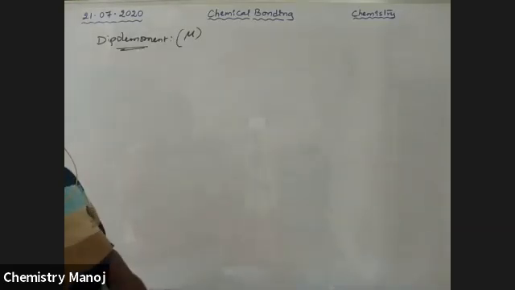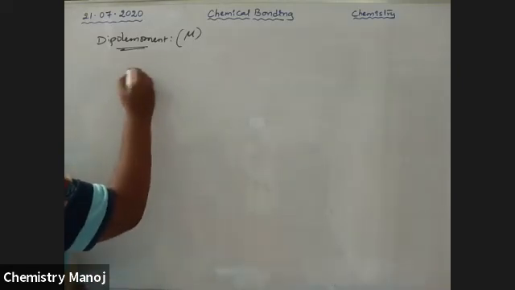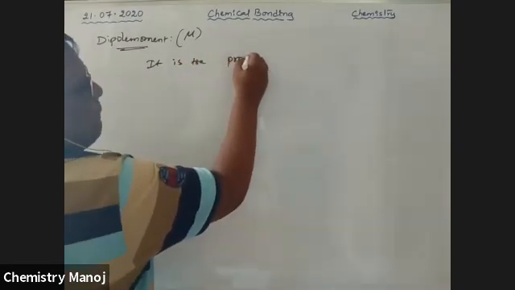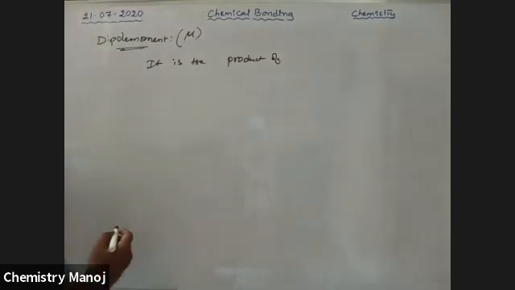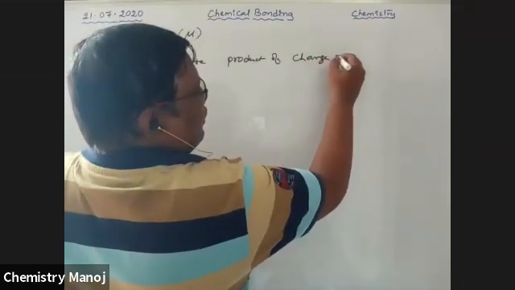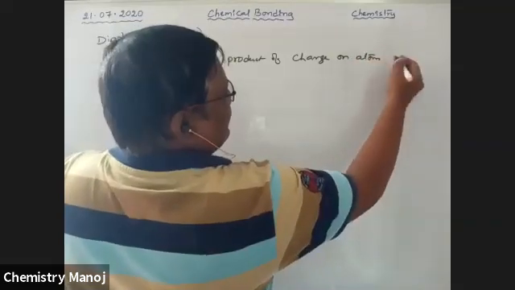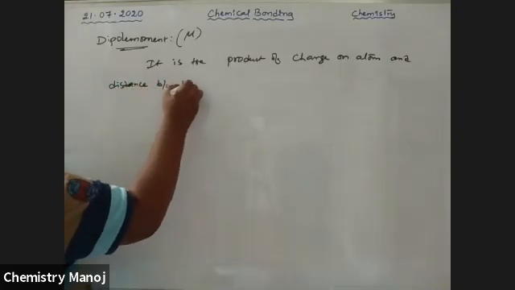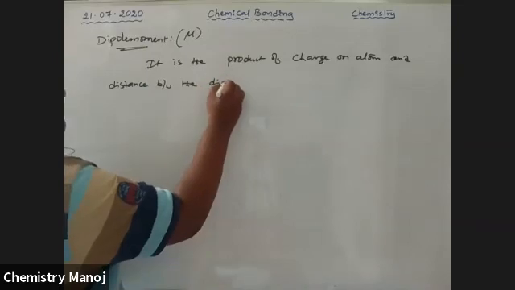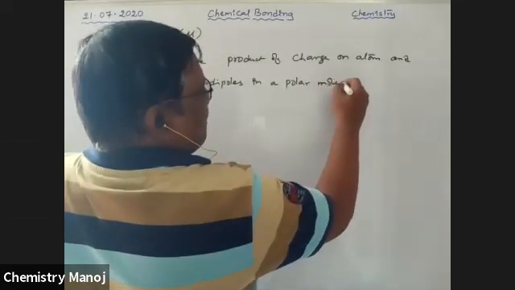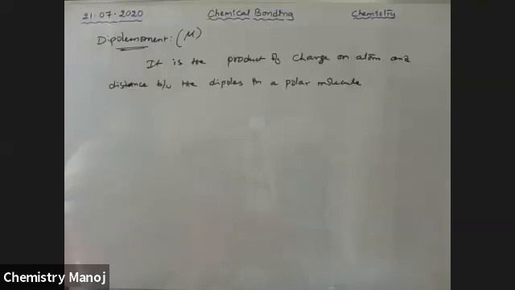The dipole moment is the product of charge on the atom and distance between the dipoles in a polar molecule.